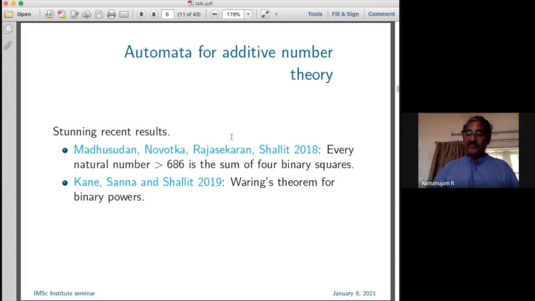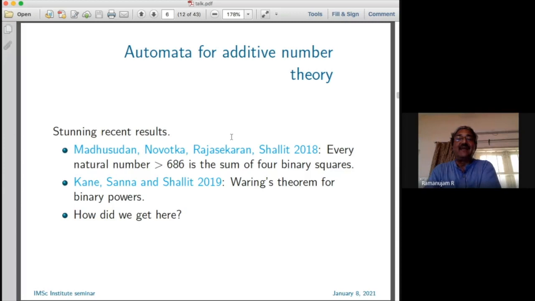And so here is a question: how did we get here, right? Suddenly, why is it that there are all kinds of results coming up? And it turns out that automata theory has been playing a very important role in this whole journey, and it has opened up very nice ways of approaching the problem. So how did we get here? A better question is, how did it start?